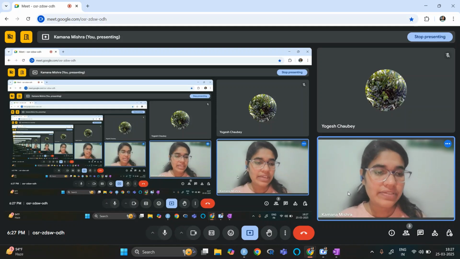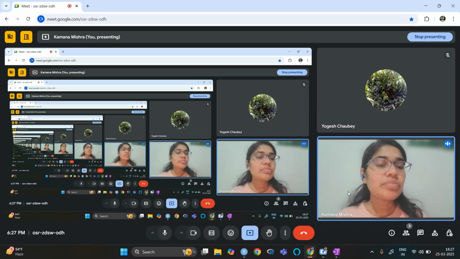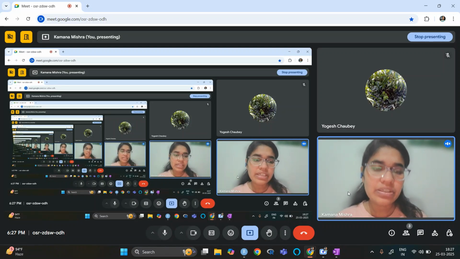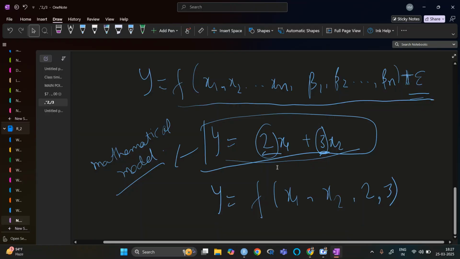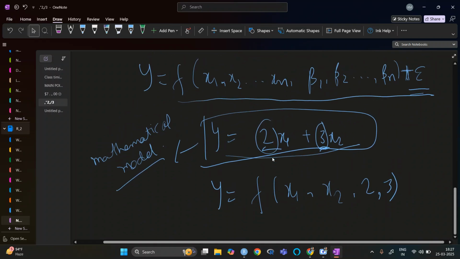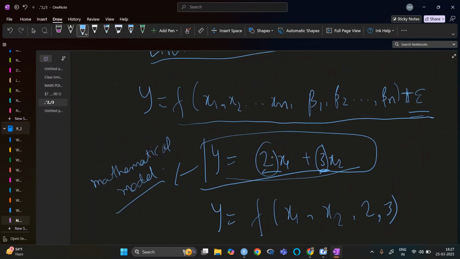If we have some sigma square which is greater than 1, let's say 2, 3 or 10 or maybe more than that, that means the model has more variability, and maybe it will not predict the situation very well. So this one is the mathematical model, and this one is the statistical.